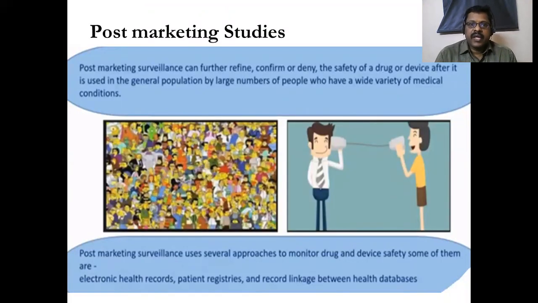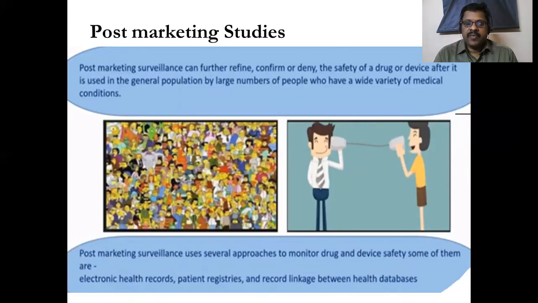During this study, we can refine, confirm or deny the safety of the drug or devices after it is used in the general population or large number of people who have a wide variety of medicinal conditions. That means we can confirm that either this can be approved as a drug or not at all approved as a drug. So that decision can be taken after post-marketing studies. There is no other way. Once it fails to prove its efficacy, it will be denied approval in all the stages.